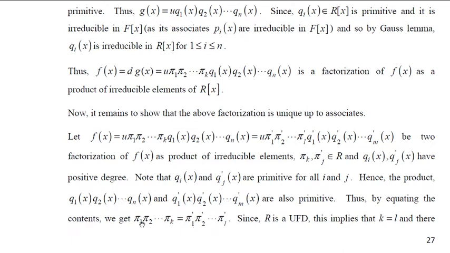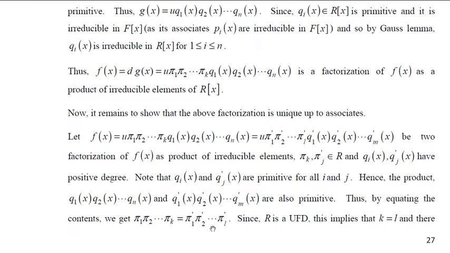But remember, these are all irreducibles in R, and your R is a unique factorization domain. That means any factorization which is a product of irreducibles must be unique up to associates. That means each of these pi i must be an associate of at least one of these.